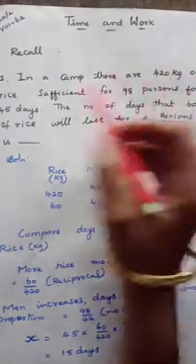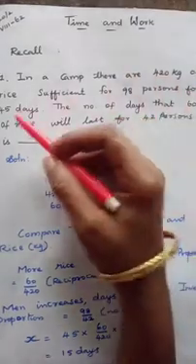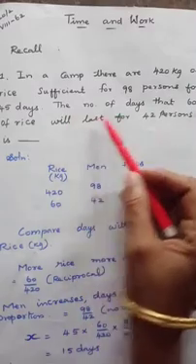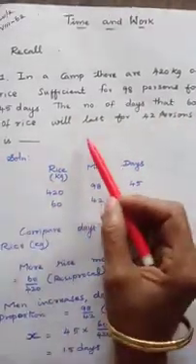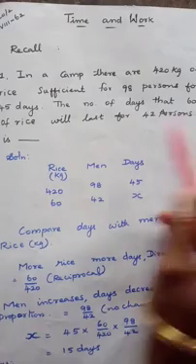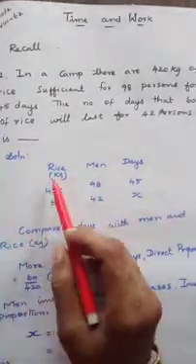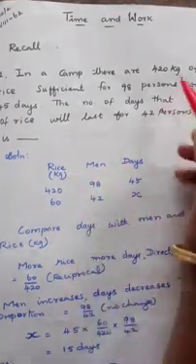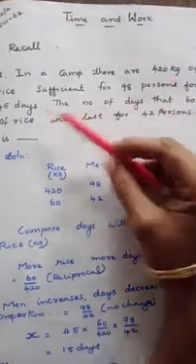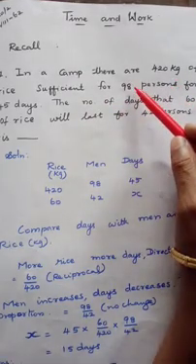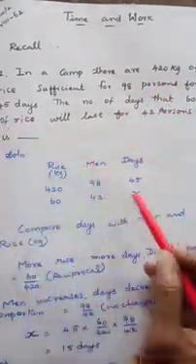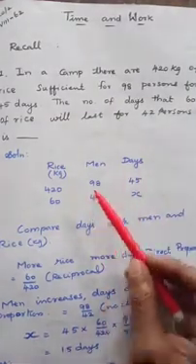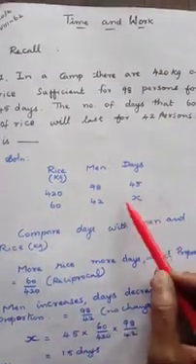We shall recall that. In a camp there are 420 kg of rice sufficient for 98 persons for 45 days. The number of days that 60 kg of rice will last for 42 persons is dash. Solution. Rice, men, days. Rice in kg: 420 kg of rice for 98 persons, that is men, and 45 days. Then 60 kg of rice, 42 persons, and x days, that you have to find.